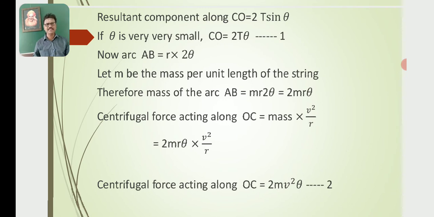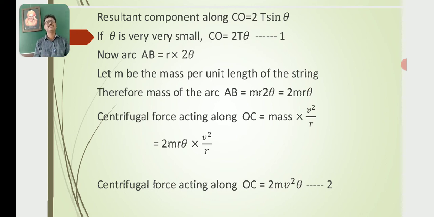If theta is very small, then sin theta is approximately equal to theta. Then the above equation becomes CO equal to 2T theta. Let this be equation number 1. Now from the arc, AB is equal to R into 2 theta. Let m be the mass per unit length of the string, the so-called linear density. Therefore the mass of the arc AB is equal to m times 2 R theta, which is equal to 2 m R theta.